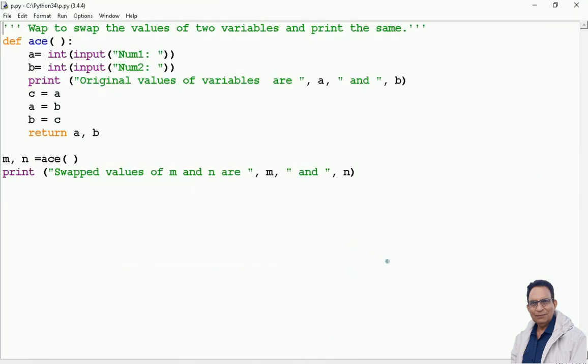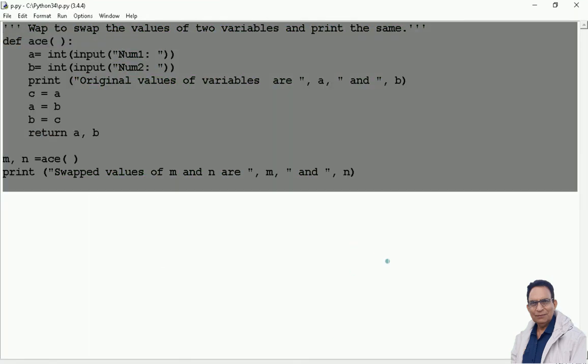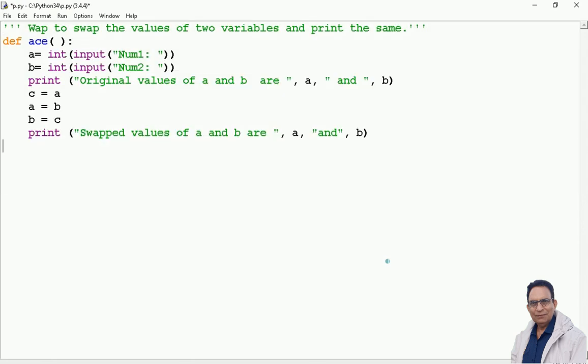Coming to the program editor, replacing this code with the modified code. Let us see it now. Here again def is there, ace is there, no list of parameter, and under this I have no return statement. This time I am writing everything inside the body of the function. There are two input statements, and then it prints the original values of a and b, and then the swapping is done, and the values after swapping I am printing within the body of the function.